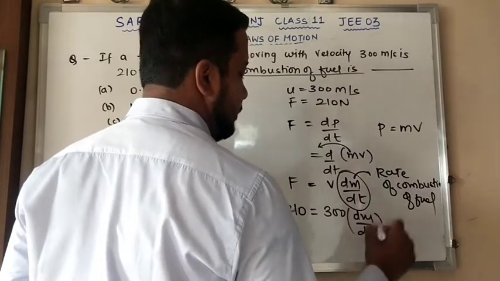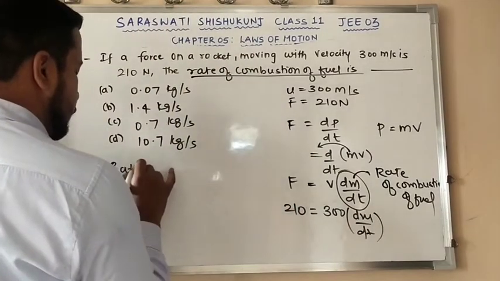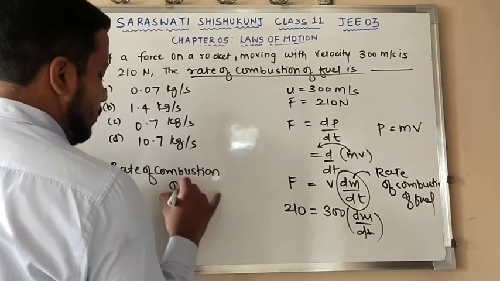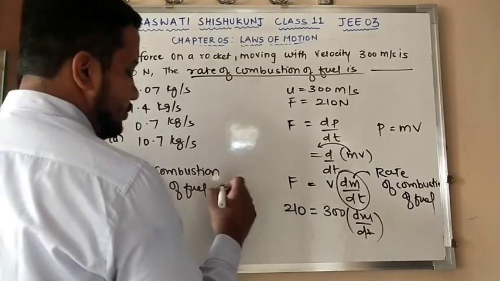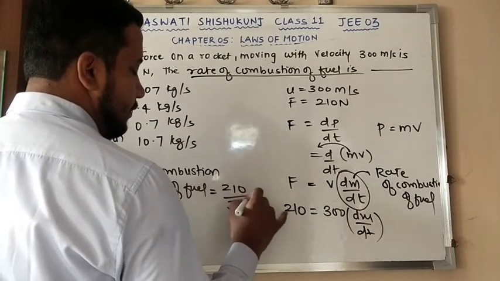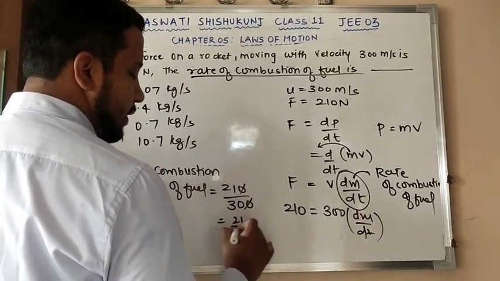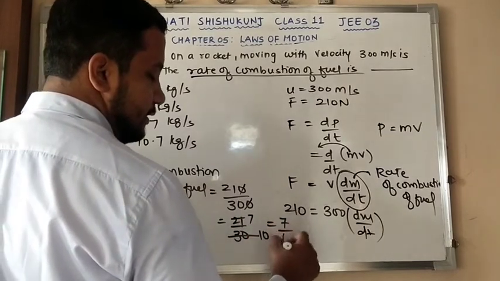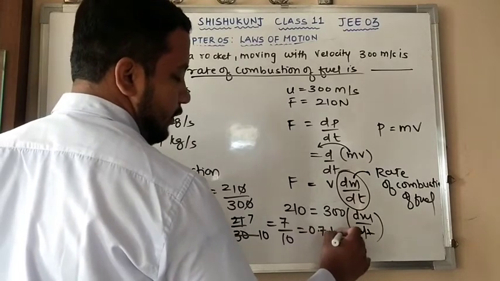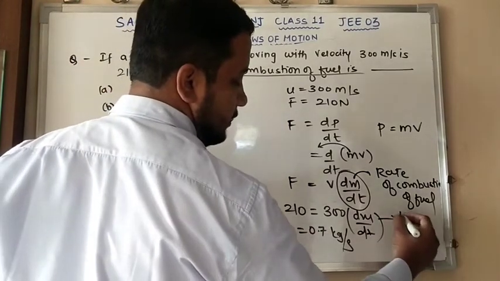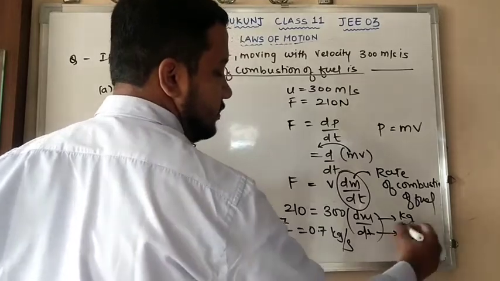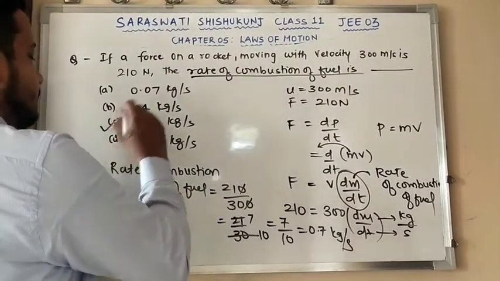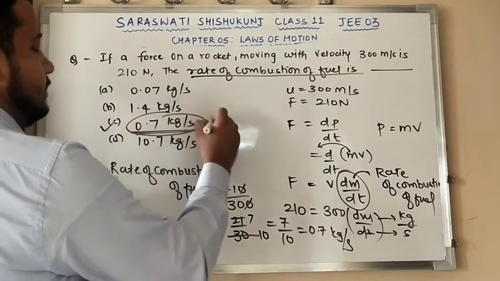So I am going to get the rate of combustion of fuel, which is 210 divided by 300. That is 21 by 30. 7 threes are 21, and 10 threes are 30. So 7 by 10, my answer is 0.7. The unit will be kg per second, because mass is measured in kg and time is measured in seconds. So I have answer C, that is 0.7. This is the correct answer.